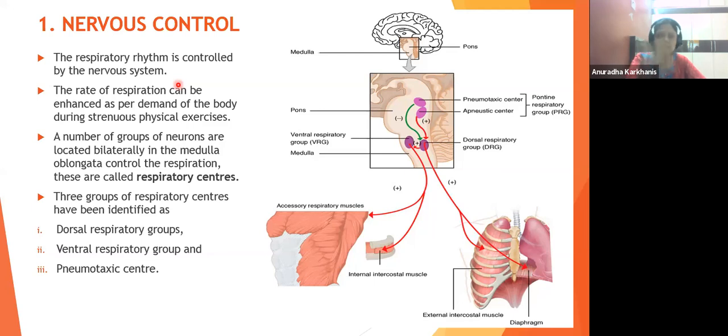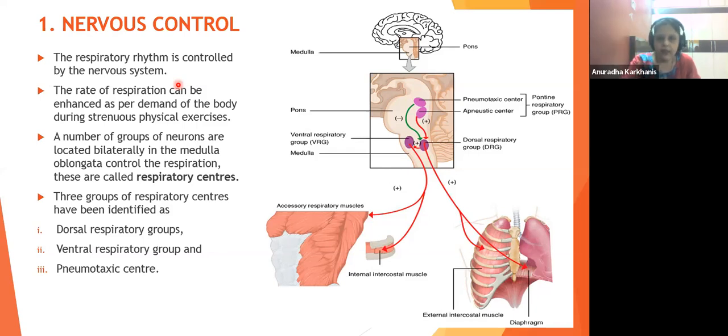Connections. Okay. So see, three groups of respiratory centers will be present. First will be the dorsal respiratory group, abbreviated as what? DRG. Okay. Second is the ventral respiratory group, abbreviated as VRG. And third is the pneumotaxic center. So this pneumotaxic center, the DRG and the VRG, इनका location बहुत अच्छी तरह से समझ लेना बेटा. नहीं तो आगे का मेरा slide जो मैं बता रही हूँ ना, it will be difficult for you all to understand. Understood what is VRG and DRG and pneumotaxic center and how are they located? Forget about the plus and minus things. I'll explain about the plus minus. क्या है? I'll explain about it.